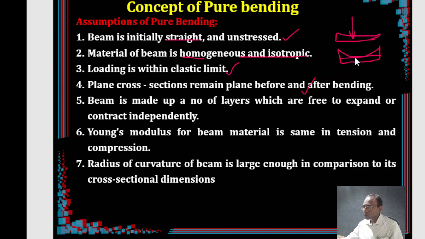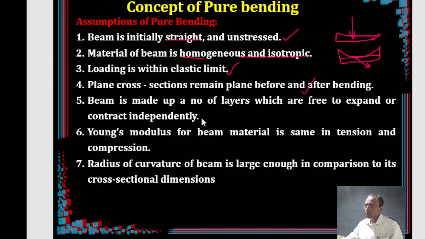From that neutral layer, the displacements will be proportional to the distance of the fiber. So that's the meaning. In other words, strain variation is linear. The meaning of this particular assumption is that plane cross sections remain plane before and after bending, which means the strains are linearly varying, proportional to its distance, meaning the fiber's distance from the neutral axis.